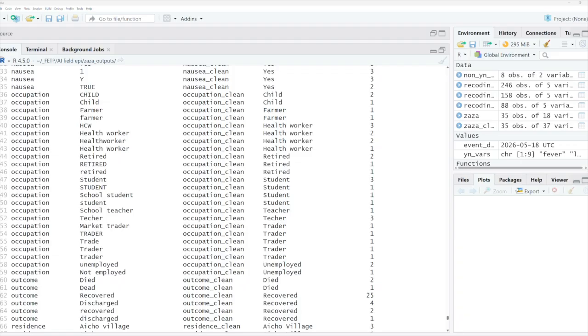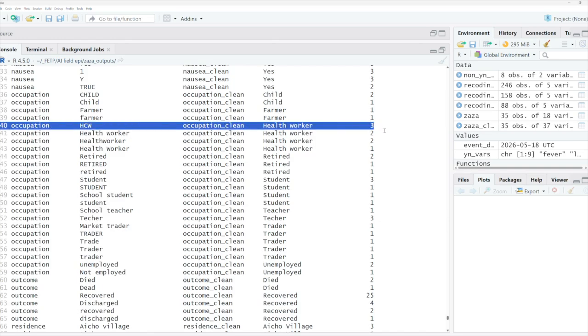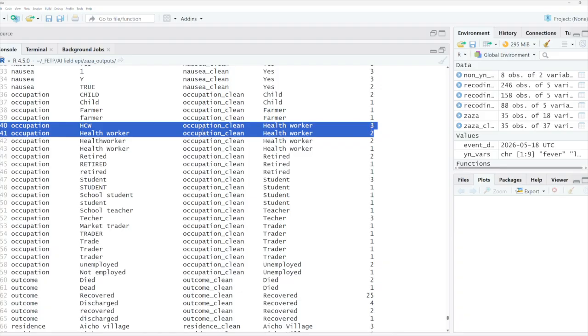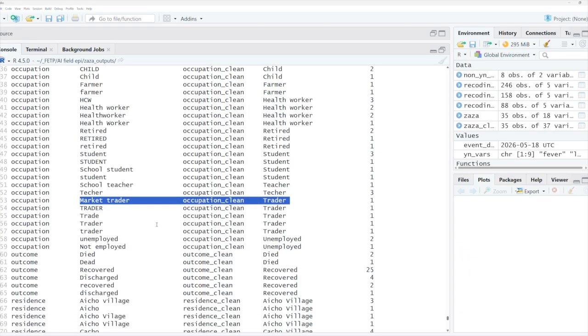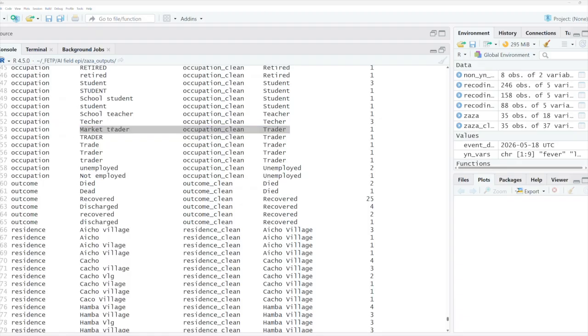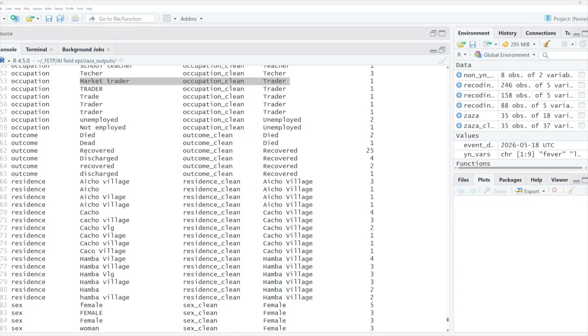And now looking at that same table as before, we can see that, for example, healthcare worker, or HCW, is now changed to healthcare worker as we expected. Market trader was now changed to trader as we expected. If we look through the other variables, we can also see that the chatbot has understood, just by looking at the output, how it should clean the variables correctly and how we would have cleaned them if we were doing this manually ourselves. Outcome is now died or recovered.